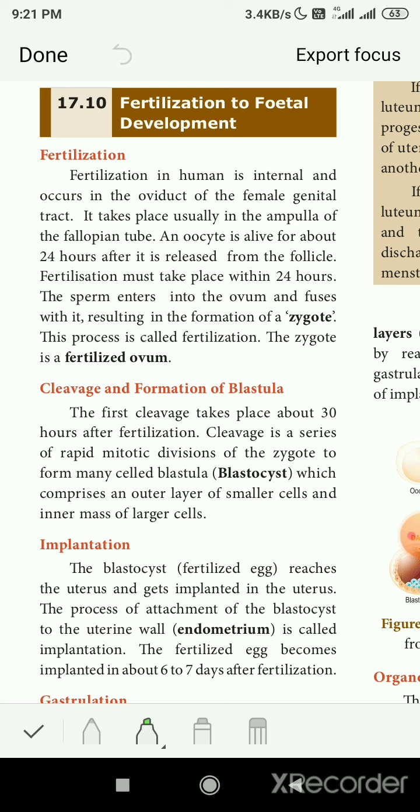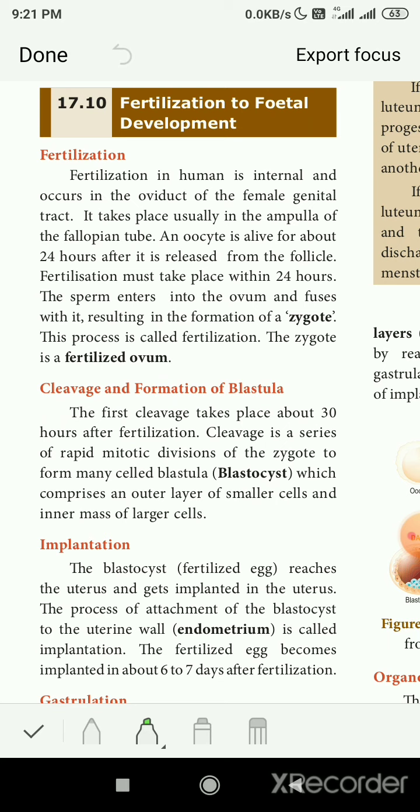Okay. So fertilization in humans is internal and occurs in the oviduct of the female genital tract. It takes place usually in the ampulla of the fallopian tube. An oocyte is alive for about 24 hours after it is released from the follicle, so fertilization must take place within 24 hours. The sperm enters into the ovum and fuses with it, resulting in the formation of a zygote. This process is called fertilization, and the zygote is a fertilized ovum.